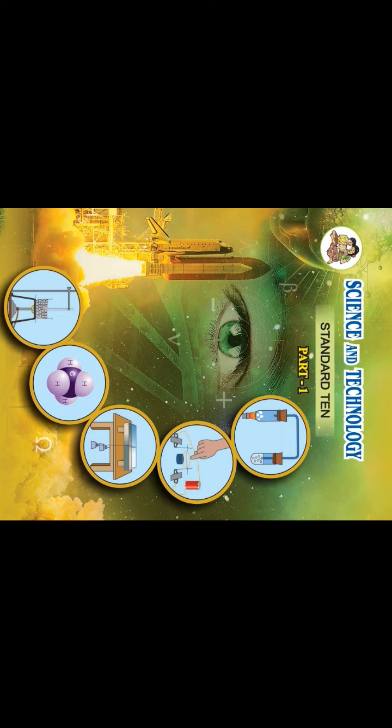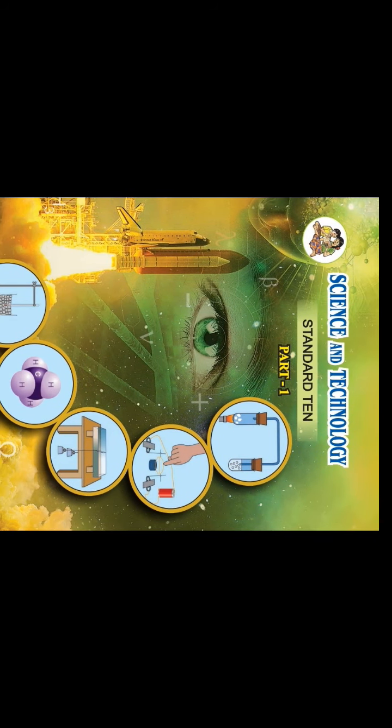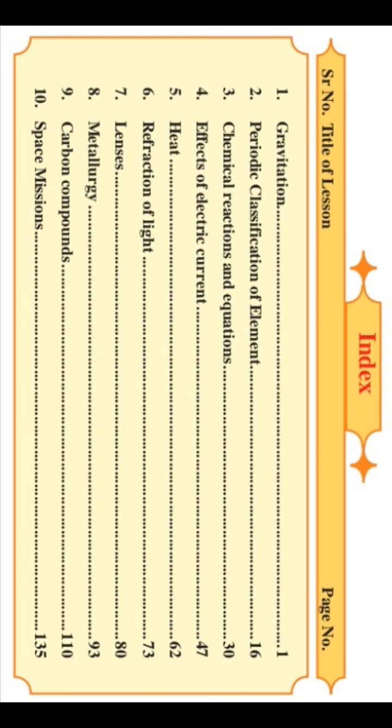In this particular year, we are having two separate books for Science and Technology: Part 1 and Part 2. Today, we are going to start with Science and Technology Part 1. In this part, we have a total of 10 chapters based on physics and chemistry.